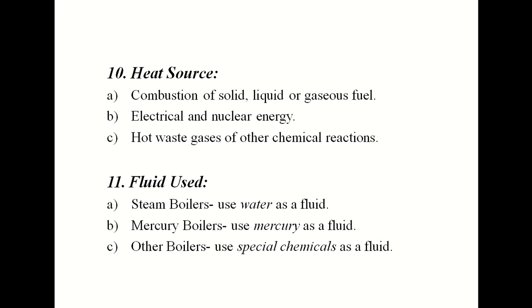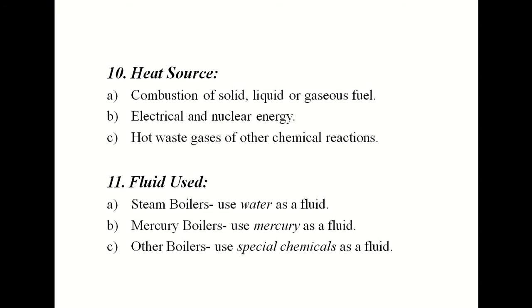By using nuclear energy, the energy generated due to the nuclear reaction will be used for the generation of steam. And last is hot waste gases or other chemical reactions. Whatever chemical reaction takes place in a chemical plant, if energy is generated in that reaction, that waste energy is circulated to the boiler, and from that steam will be generated.